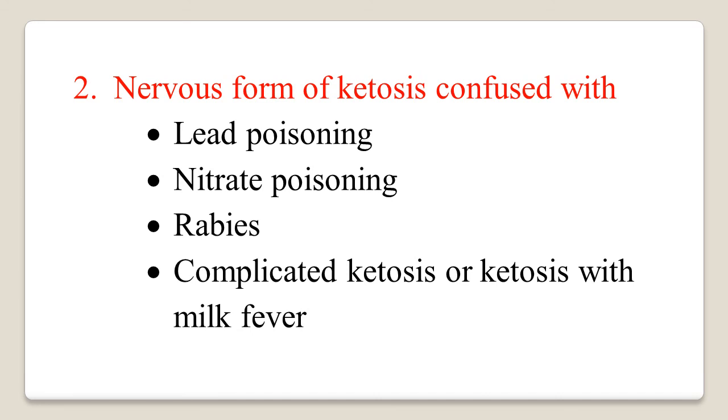The nervous form of ketosis is confused with the following diseases because they also cause nervous signs and abnormal behavioral changes. Examples are lead poisoning, nitrate poisoning, rabies, and many a time a complicated ketosis, or a ketosis with milk fever, may also be confused with ordinary ketosis.